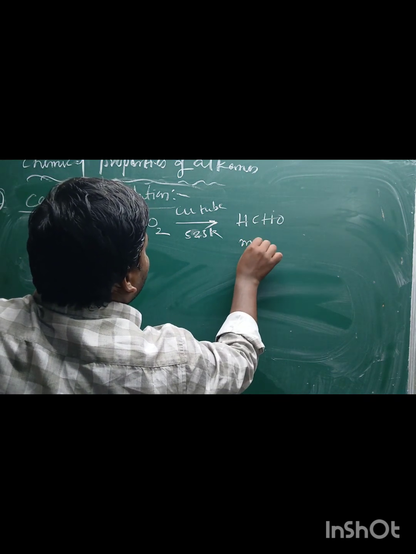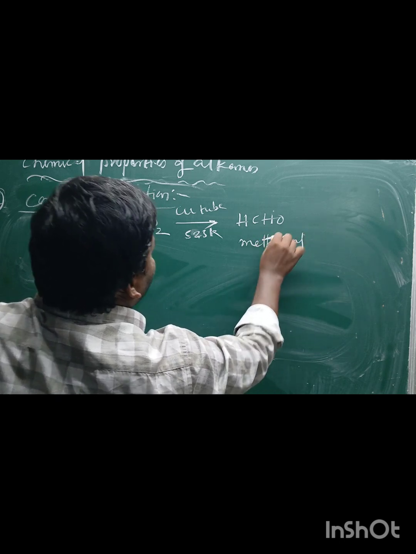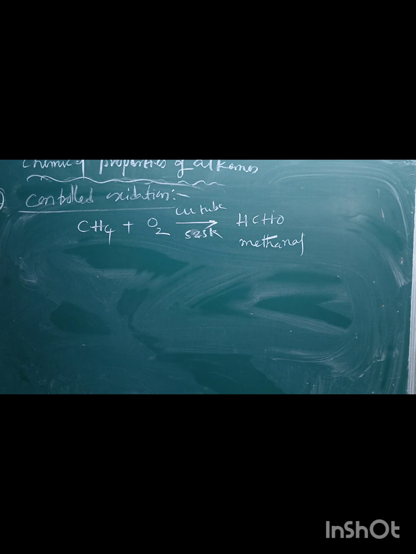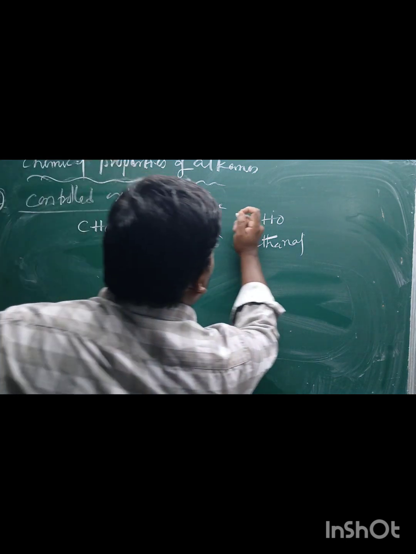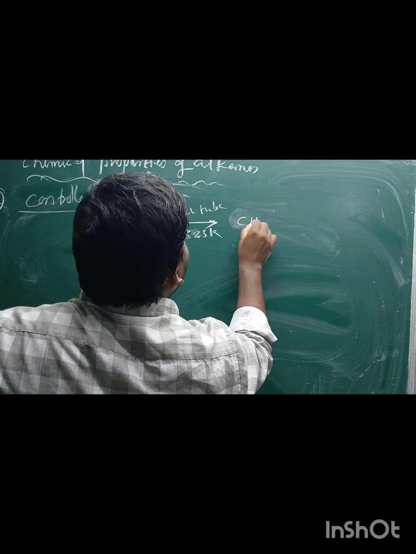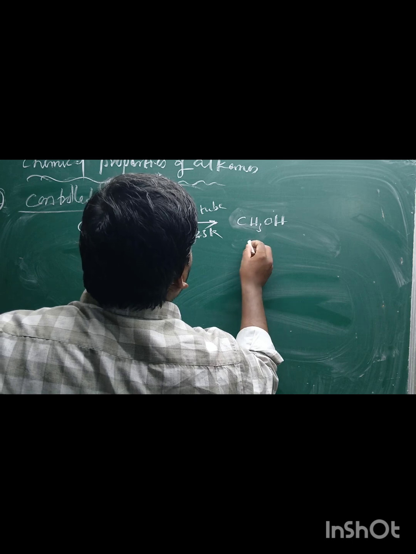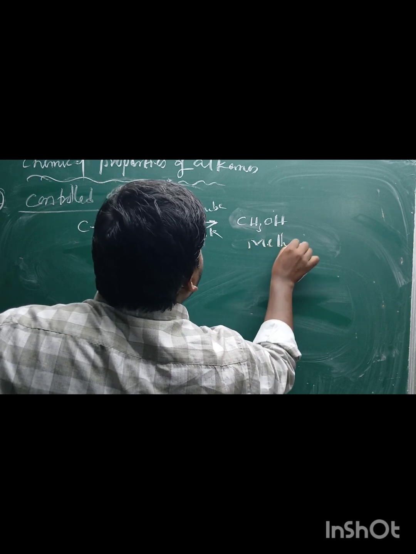It is also called CH3OH, methyl alcohol, or simply methanol.